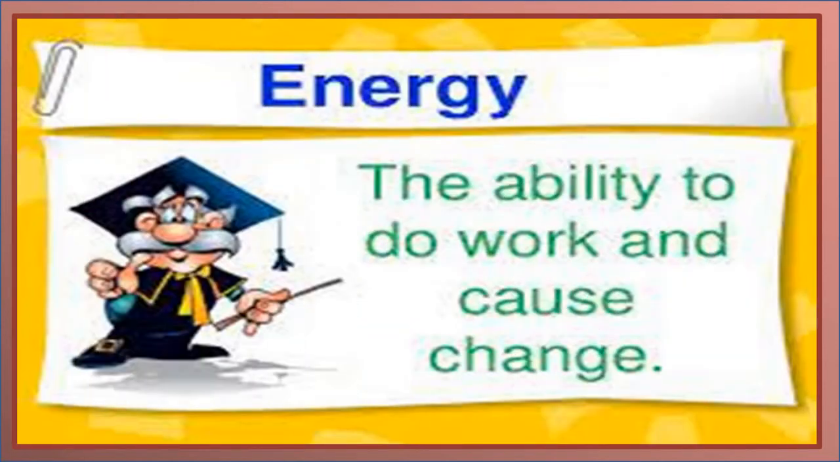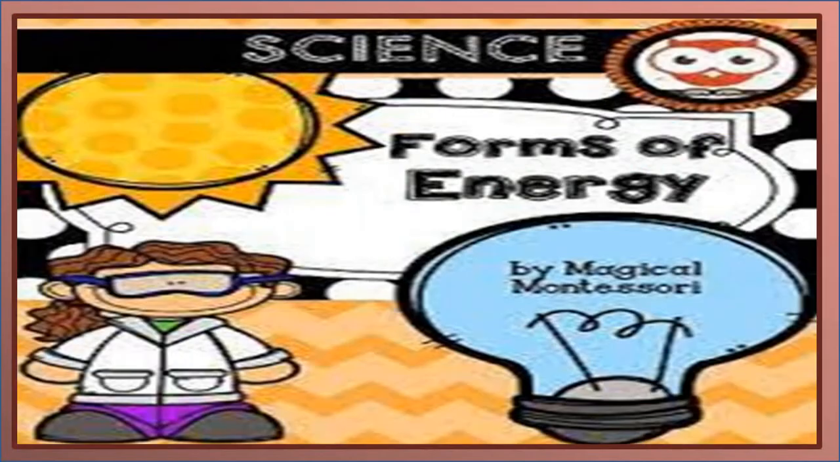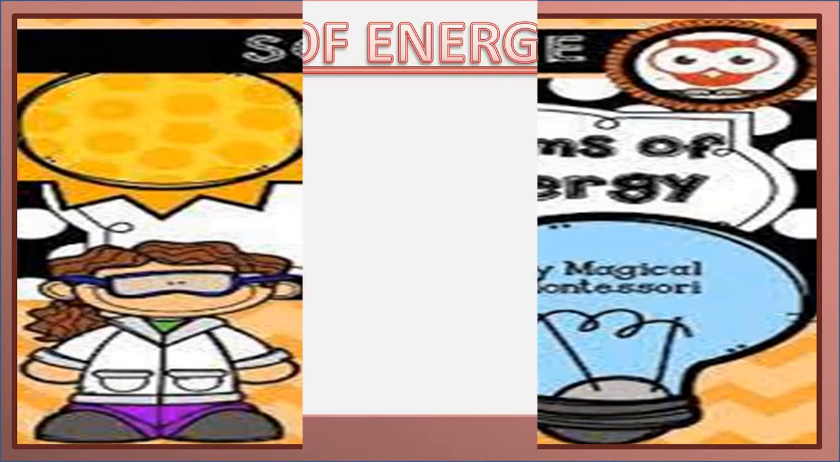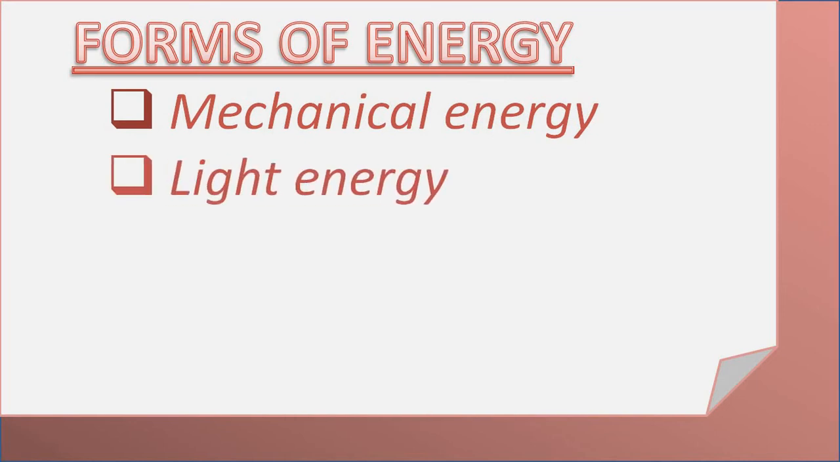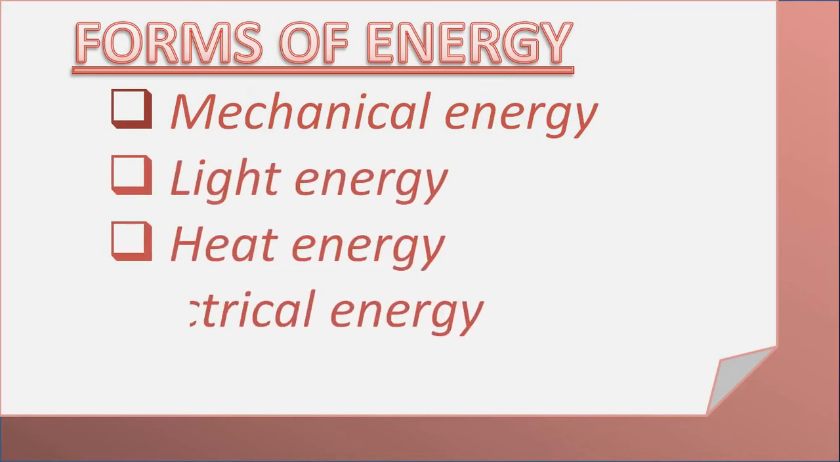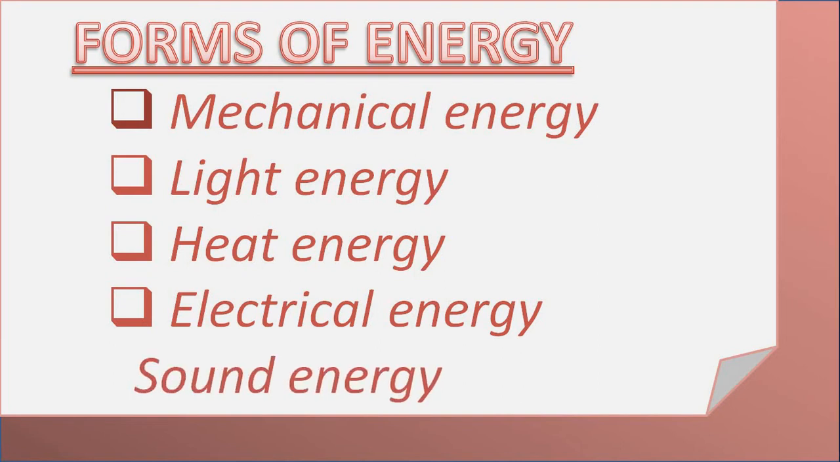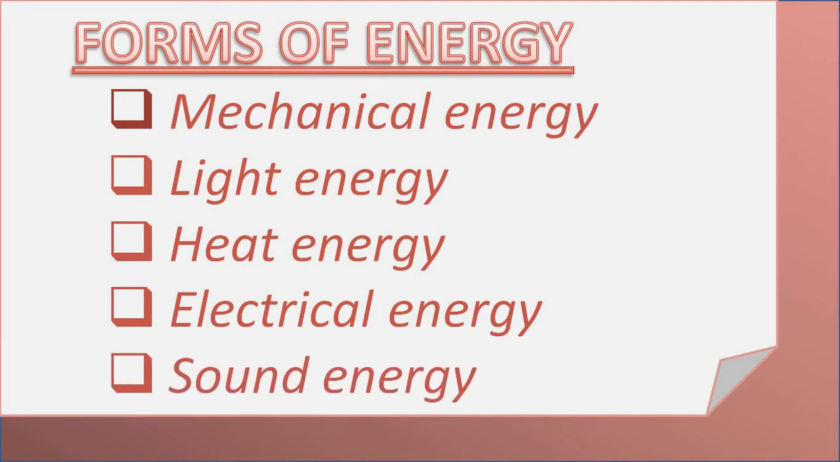So children, you have learned that energy is the capability or ability to do any kind of work, and we get energy from the different kinds of food. Today's topic is forms of energy. Energy is present in different forms. So let's learn what are the different forms of energy. Some of the forms of energy are mechanical energy, light energy, heat energy, electrical energy, and sound energy. Let's discuss each form of energy in detail.